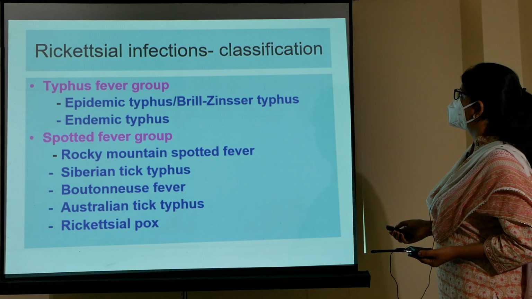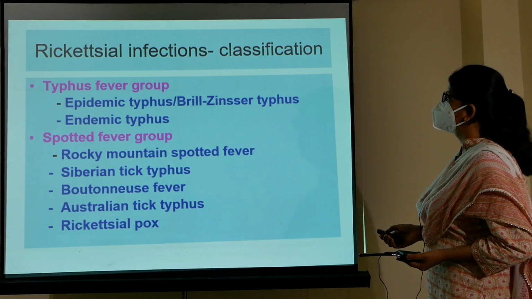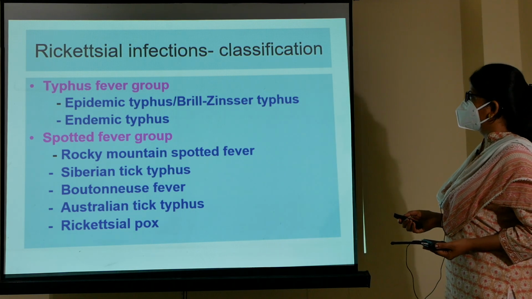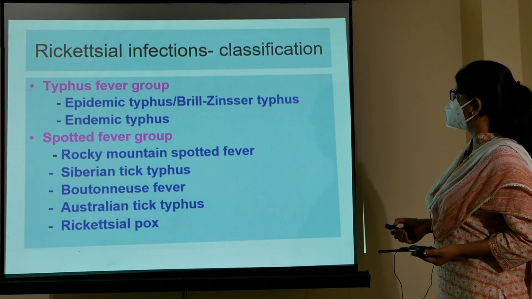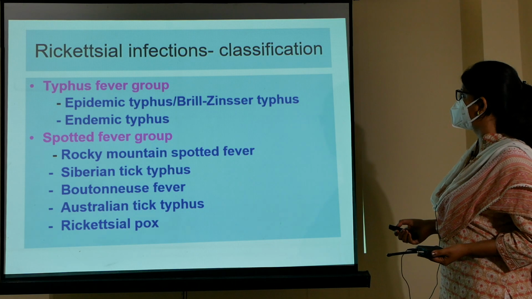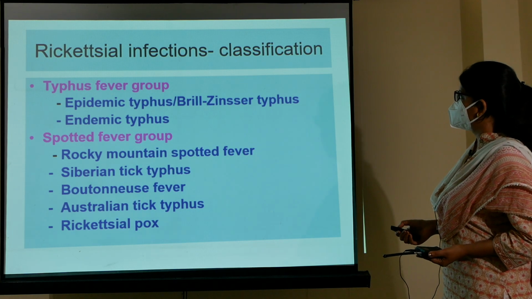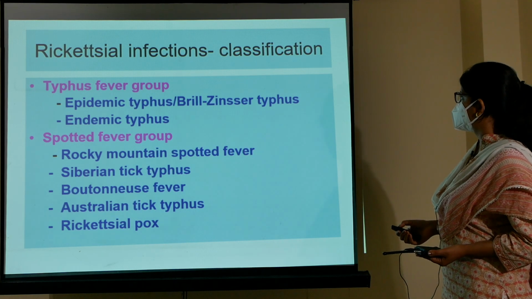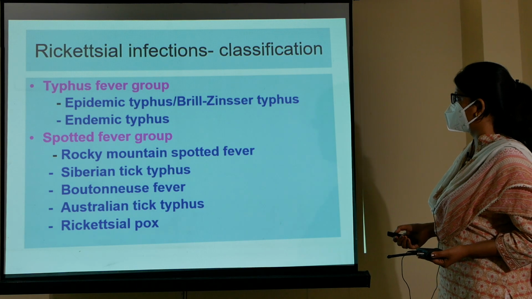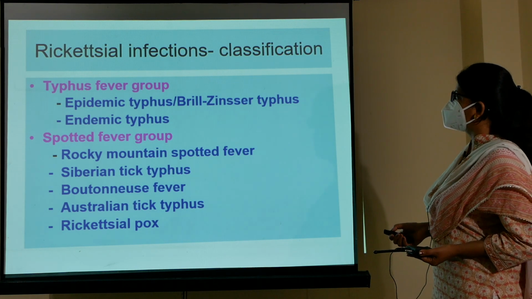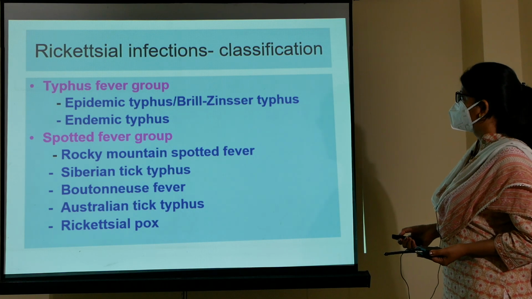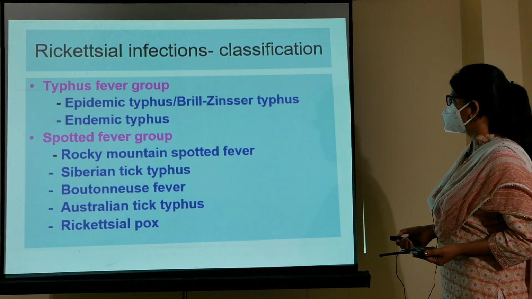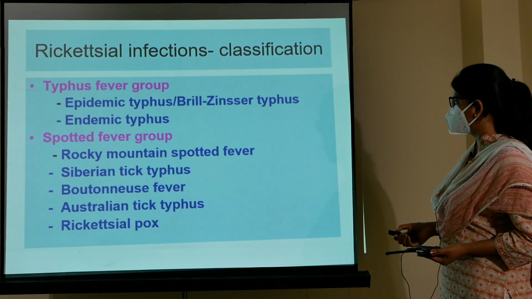Now the classification of rickettsial infections. First of all, the typhus fever group, which causes epidemic typhus, Brill-Zinsser disease, and the second one is endemic typhus. Then the second group is the spotted fever group, which includes Rocky Mountain spotted fever, Siberian tick typhus, Australian tick typhus, and rickettsialpox.